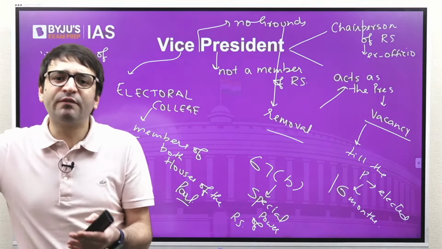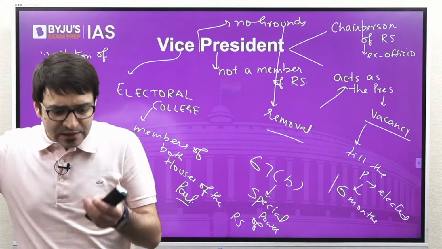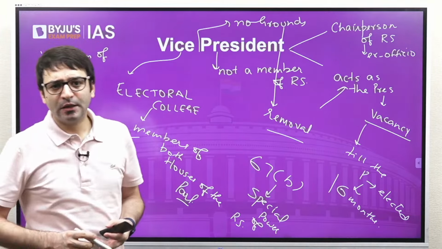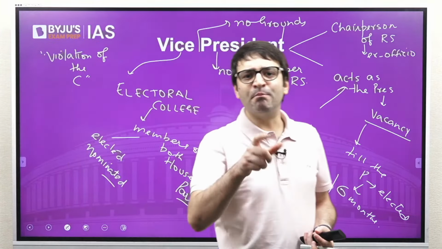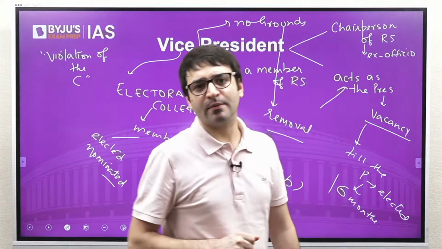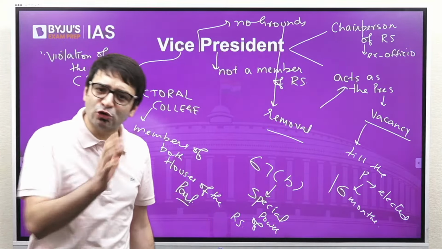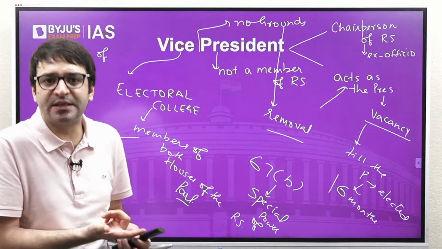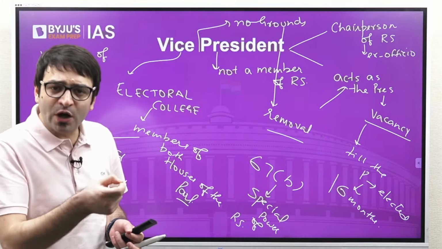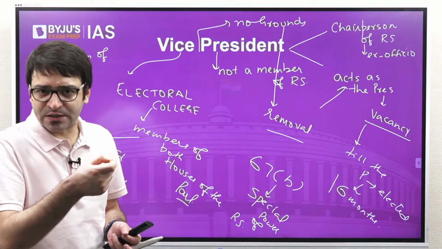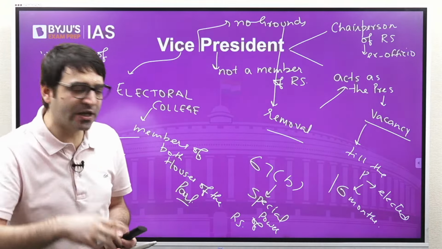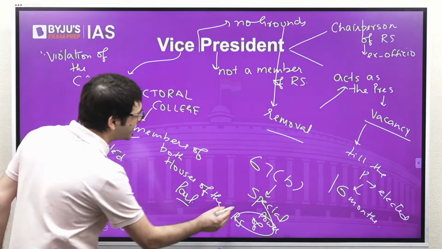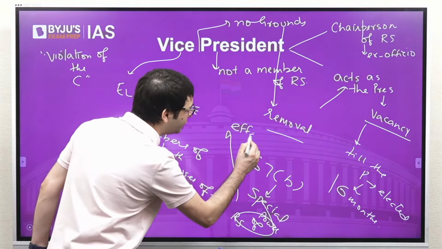That means to remove the Vice President from his office, this proposal can be initiated only in the Rajya Sabha. Lok Sabha has a special power. Money bill can be introduced only in Lok Sabha. Financial bill can be introduced only in Lok Sabha. Similarly, there is a special power available with Rajya Sabha, which is if you want to remove the Vice President from the office, this proposal must be initiated only in Rajya Sabha.